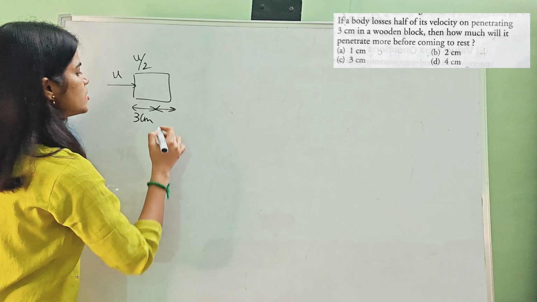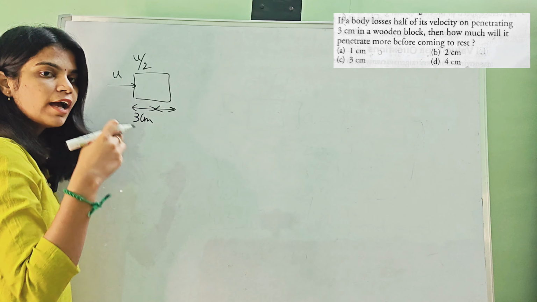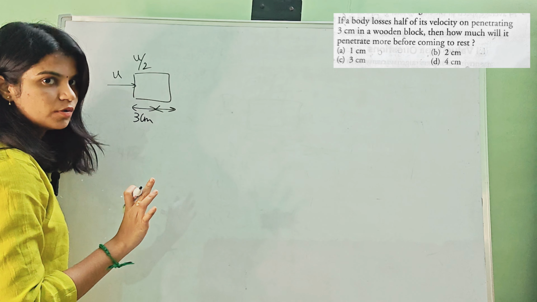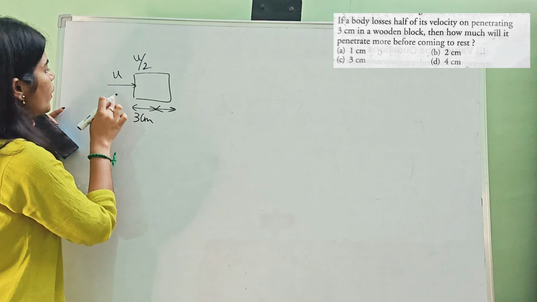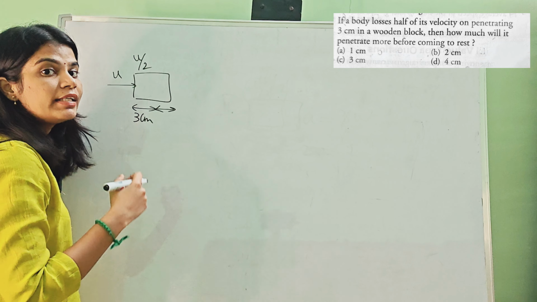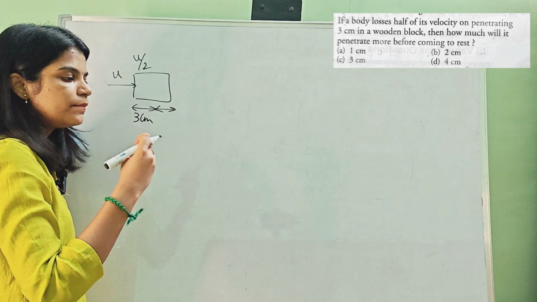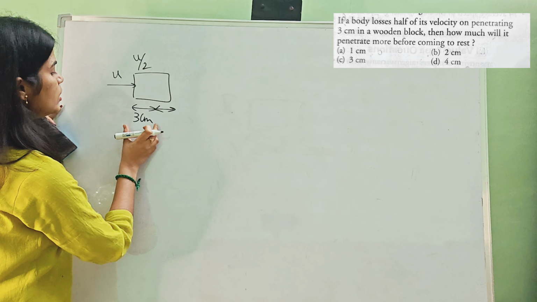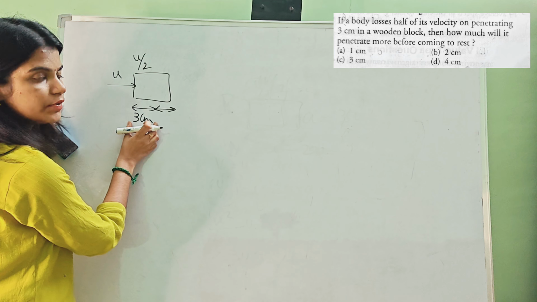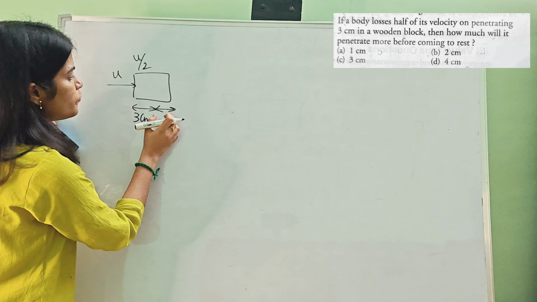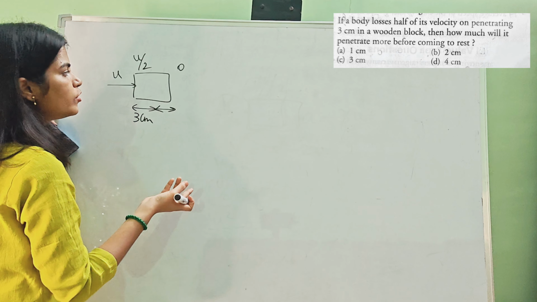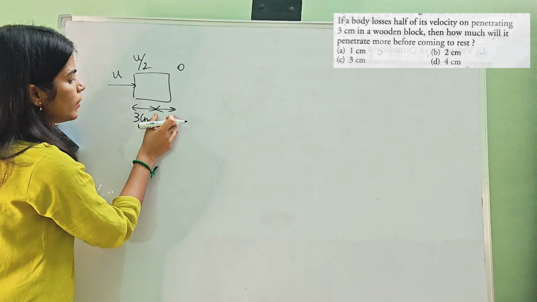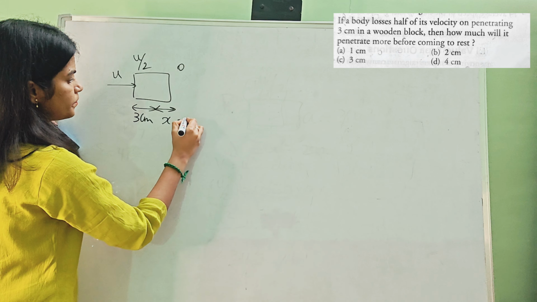And then you want to calculate the further distance, because before it comes to rest, you want to know the penetration even more, right? Generally, when an object travels inside the block, it doesn't stop immediately. It moves a further distance, then it stops. So the initial penetration distance they provided is 3 centimeter. Before it comes to rest, the final velocity of that object becomes 0. You want to know the penetration distance, so make it x.